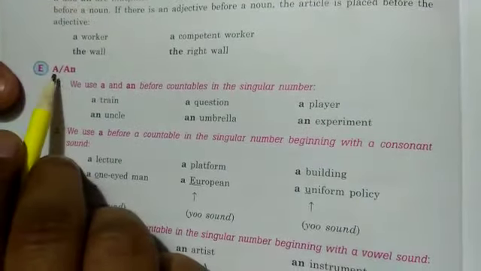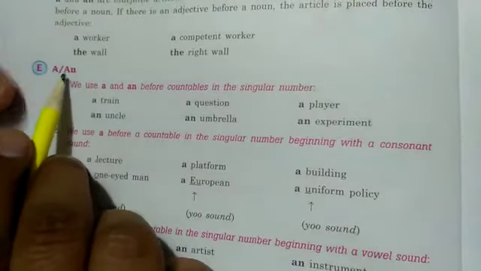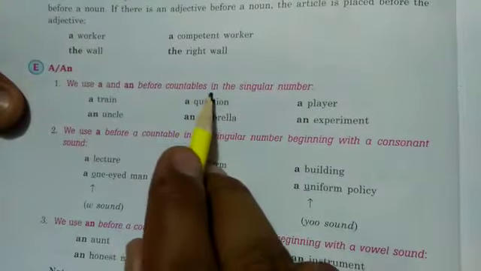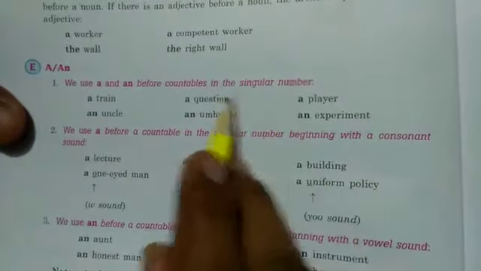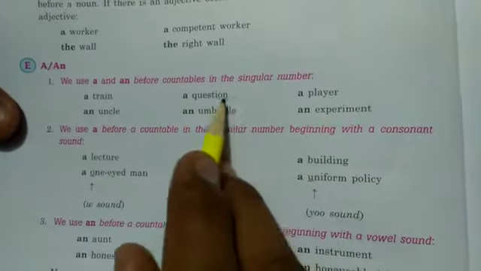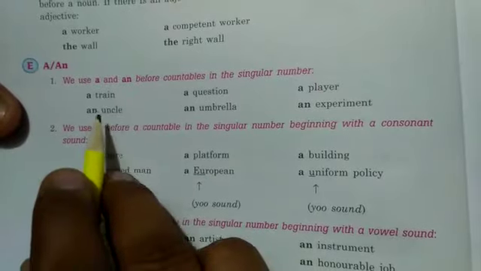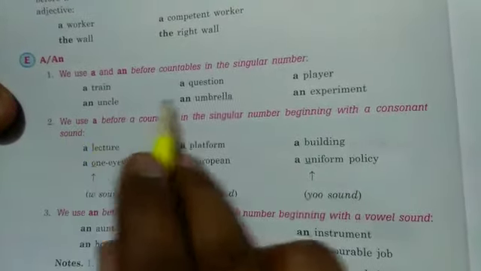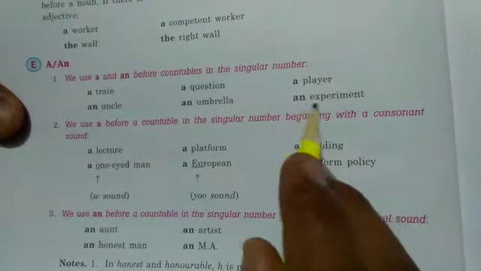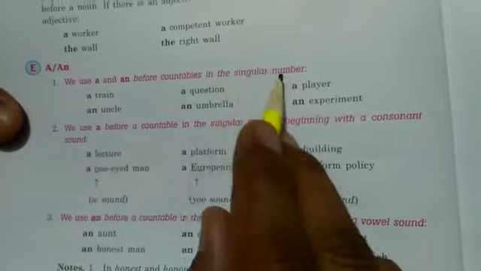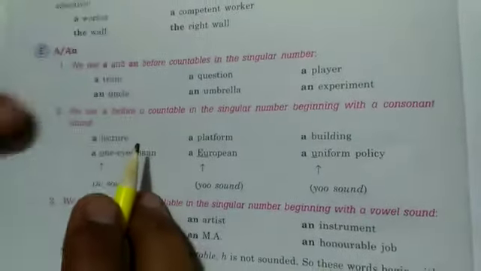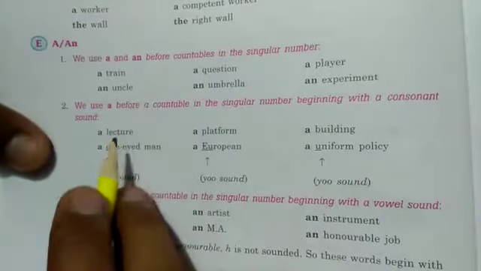So let's see what the uses of a and an are. First we are going to read the uses of a and an. We use a and an before countables in the singular number. Dear students, I am just reading these. You just need to practice: a train, an uncle, a question, a player, an umbrella, an experiment. Singular number before countables. Which nouns are singular in number? There we put a and an.